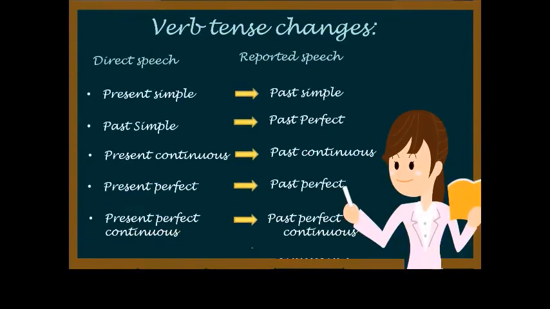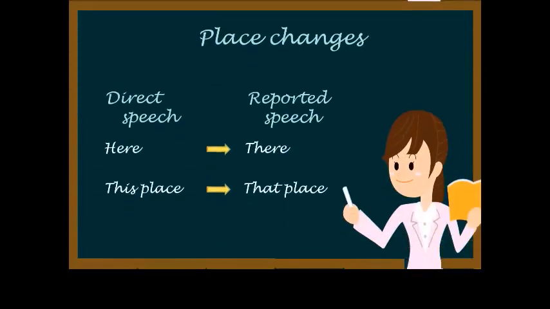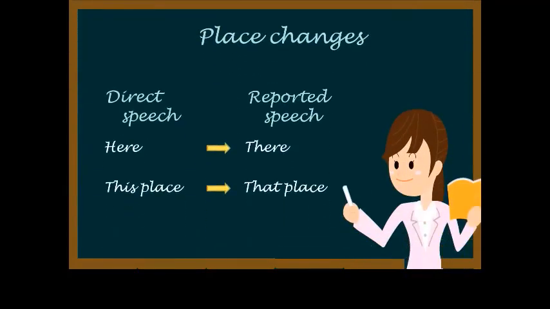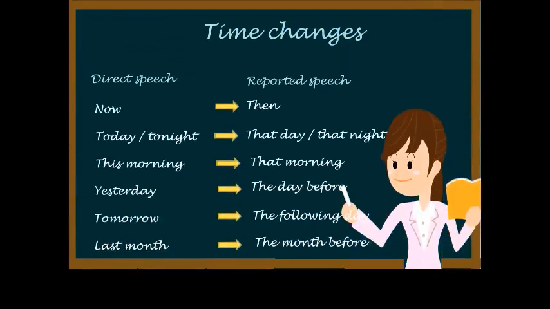Verb tense changes: present simple to simple past, past simple to past perfect, present continuous to past continuous, present perfect to past perfect. Place changes: here is a change to there, this place is a change to that place. Now is a change to then, today or tonight is a change to that day or that night. This morning is a change to that morning, yesterday is a change to the day before, tomorrow is a change to the following day, last month is a change to the month before.